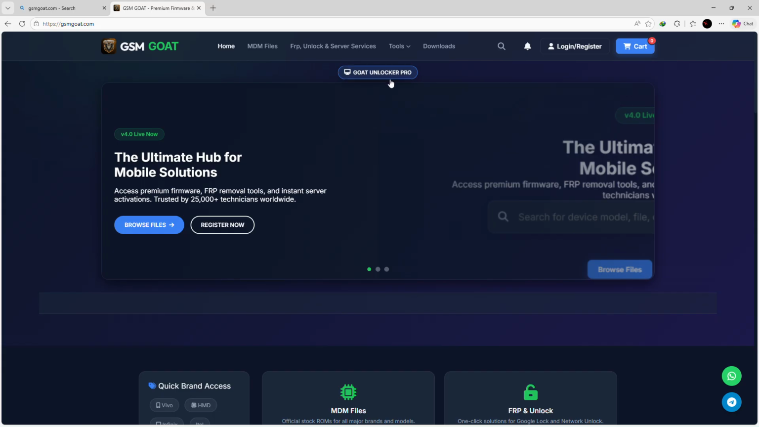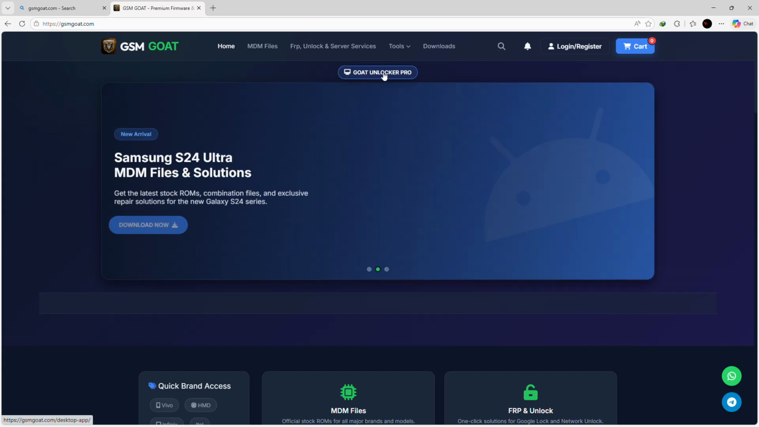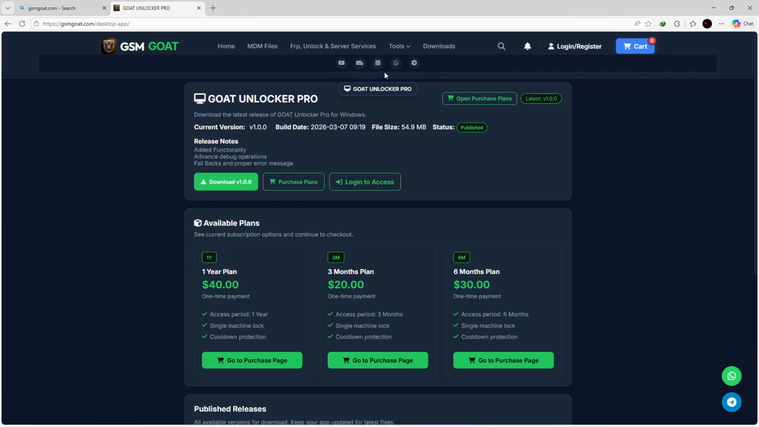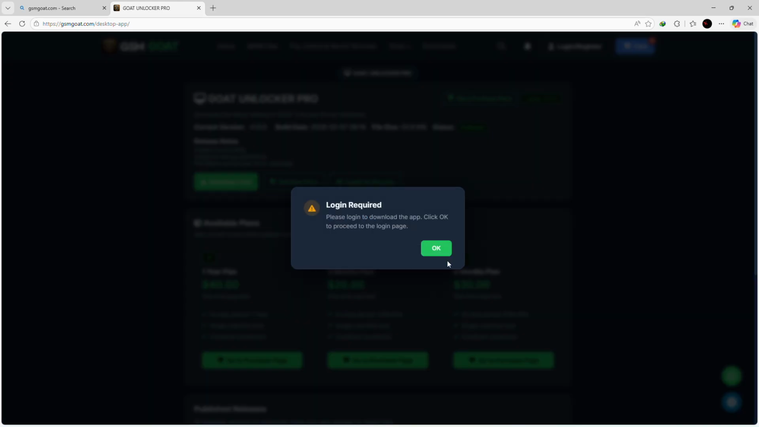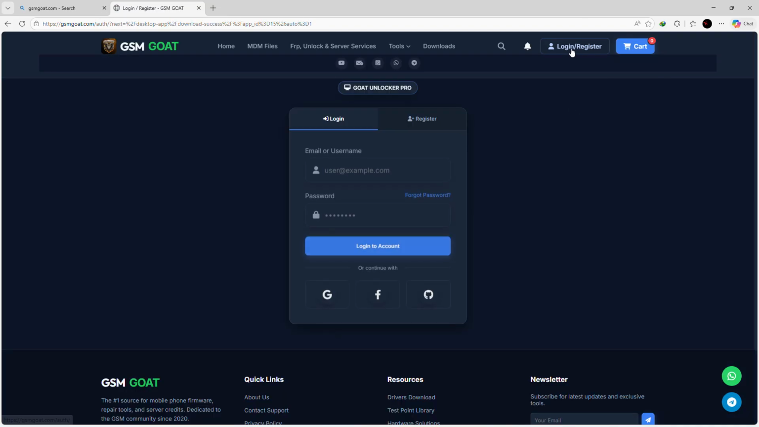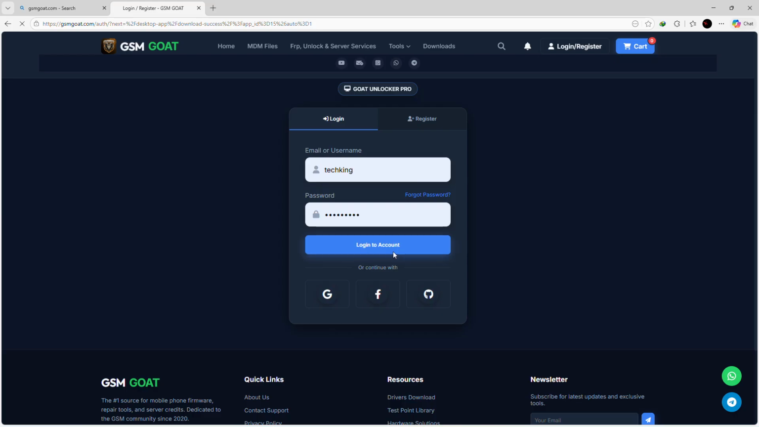You download the tool here. This is the button to download the GOAT Unlocker Pro tool. These are the subscription plans. So we want to download our tool here. You see, to download the tool, you must log in. So you proceed to log in to this site.